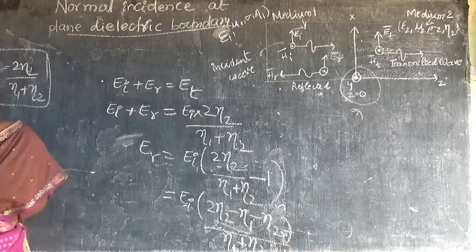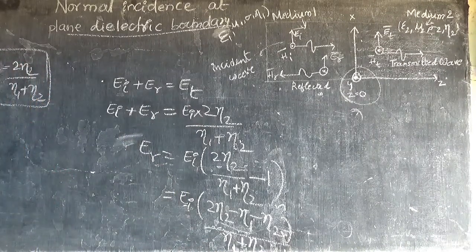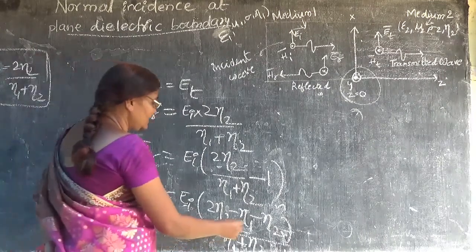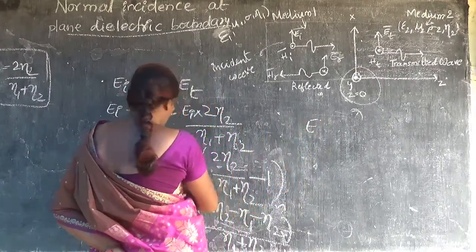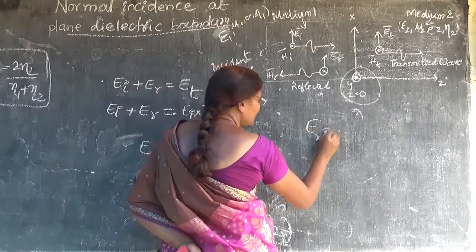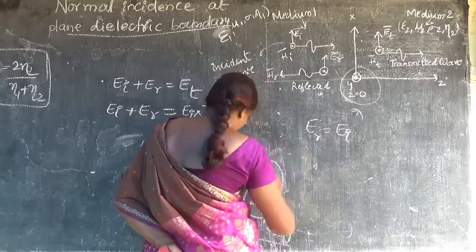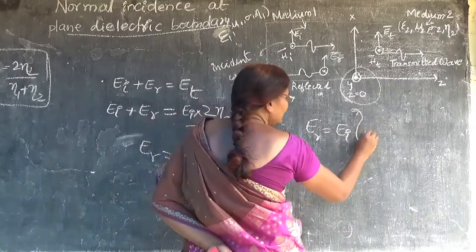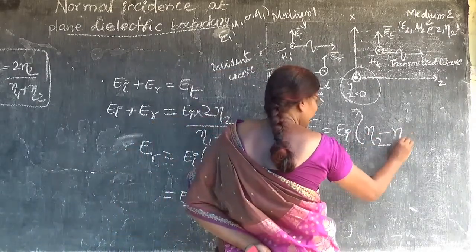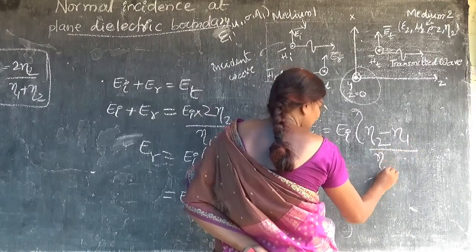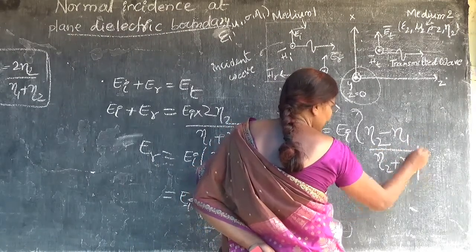So this is going to be ER is equal to EI into eta 2 minus eta 1 by eta 2 plus eta 1.